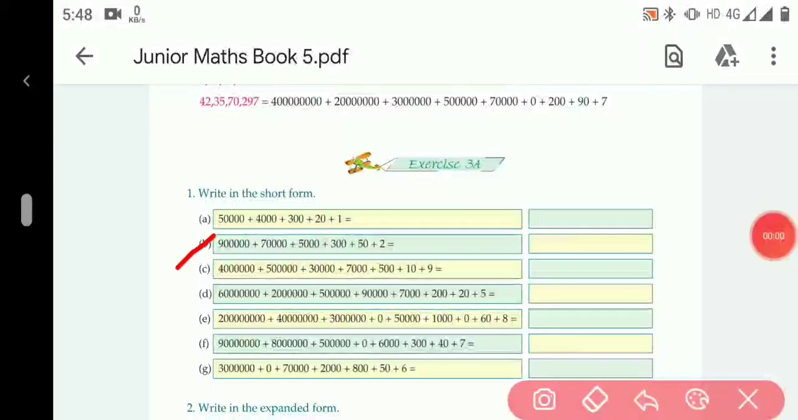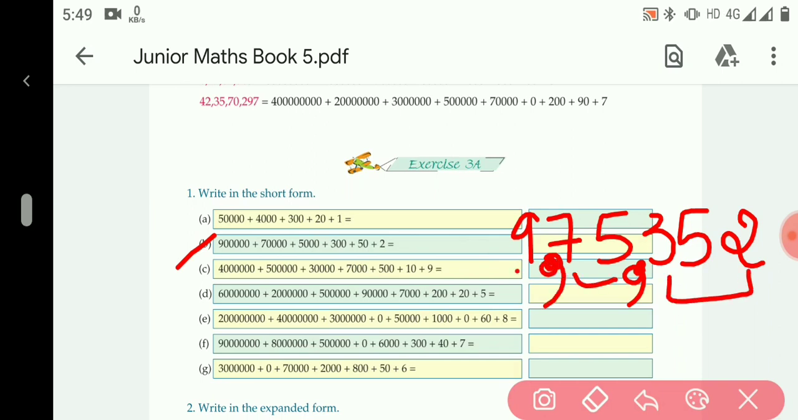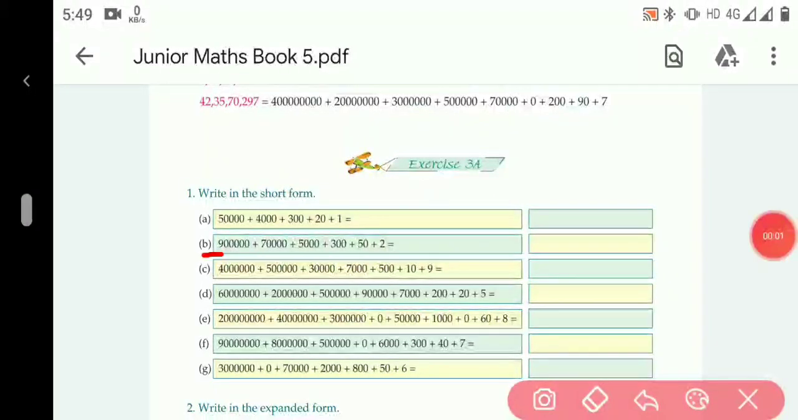In the B part: 9 lakh, 70,000, 5,000, 350 plus 2. It will be written as 9, 7, 5, 3, 5, 2. And the comma will be here and here. So it is 9 lakh 75,352. The remaining parts C, D, E, F, G will be your homework.